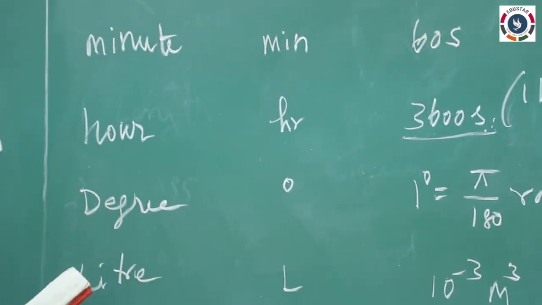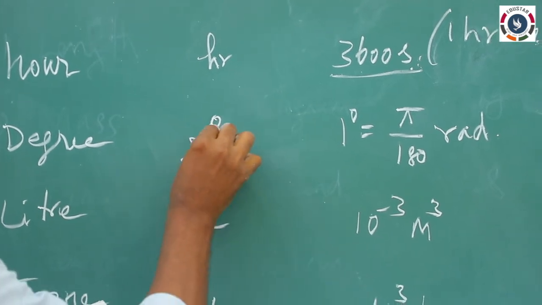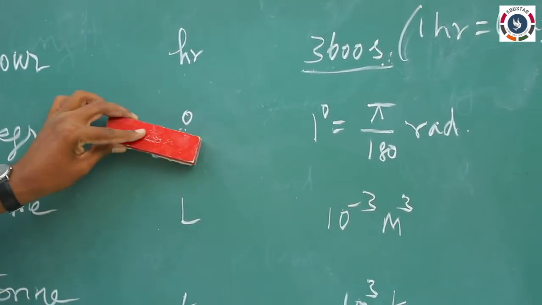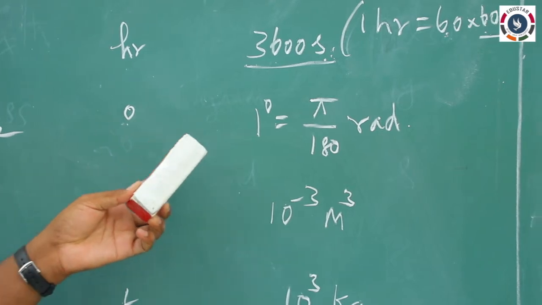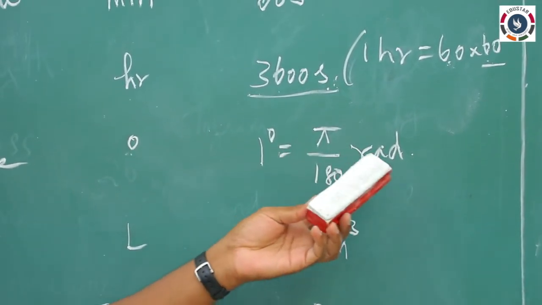And degree, so usually we are using degrees, that is 20 degree, 30 degree like that. But degree is not an SI unit. Radian is the SI unit. So we can convert 1 degree into radian.